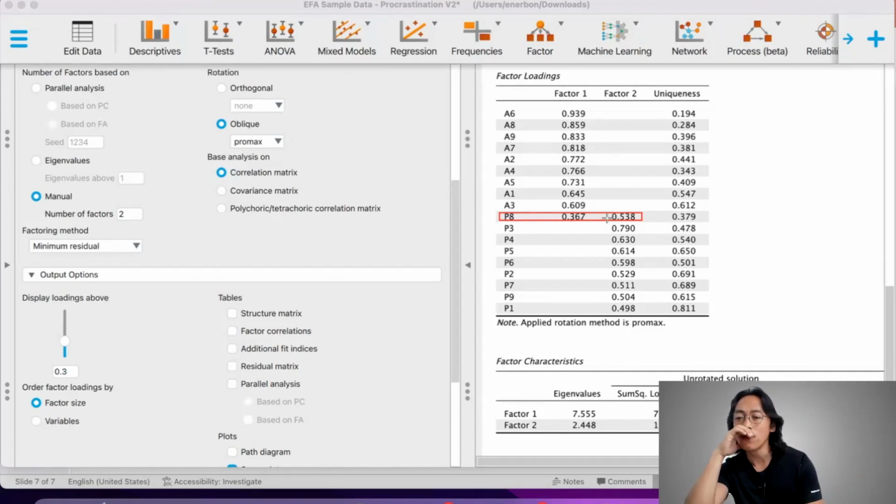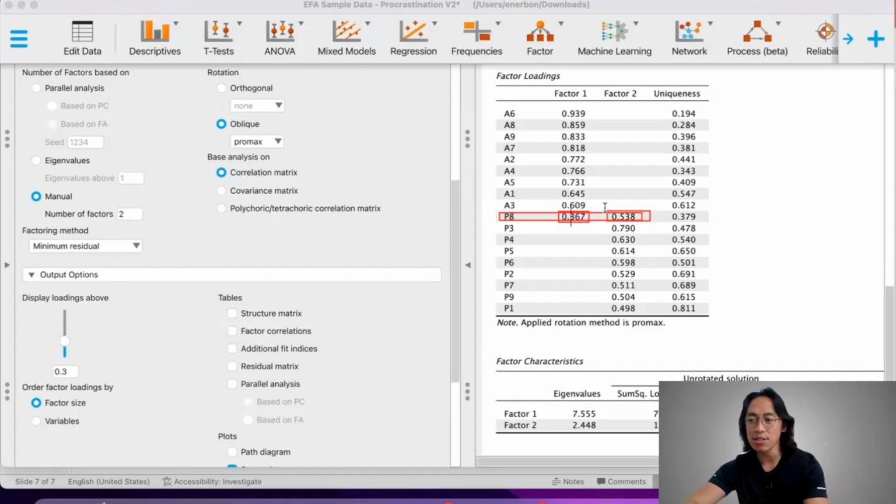Now, will I remove P8? Probably not, because like what I said, 0.367 is a low factor loading anyway. The ideal is 0.5, but I just wanted to see whether there are potential cross-loadings. Now, had this been, let's say for example, 0.4 something, had this value been close to the factor loading here, then that might suggest that I should remove P8.